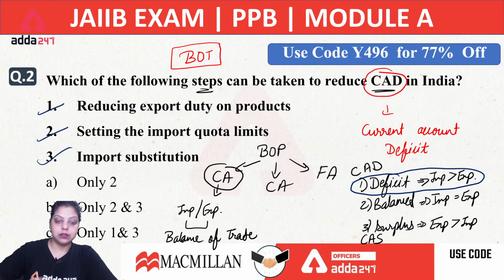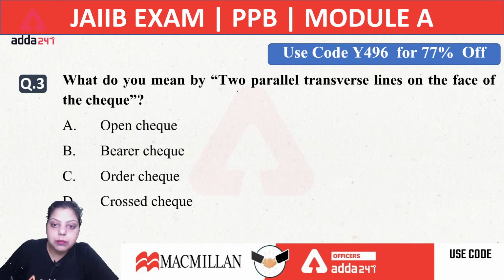Okay. Now next, third question. What do you mean by two parallel transverse lines on the face of the check?